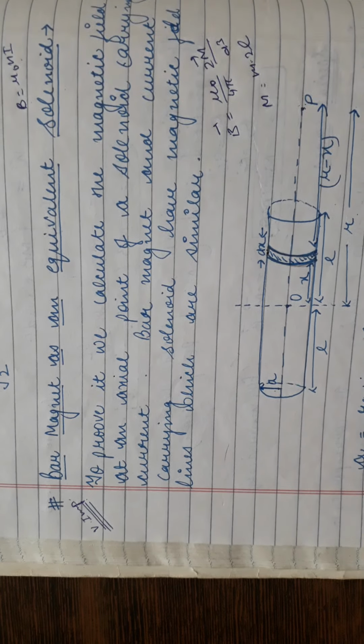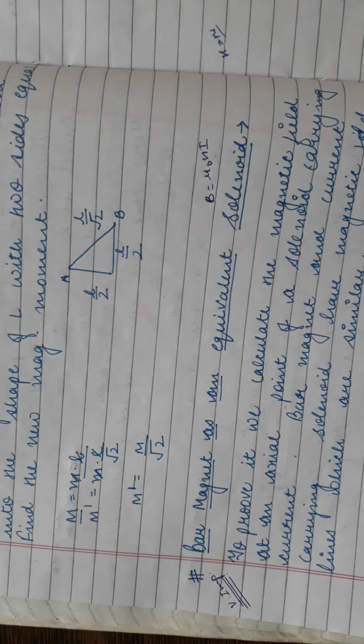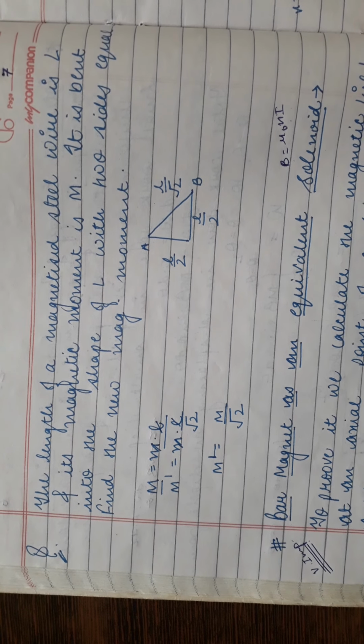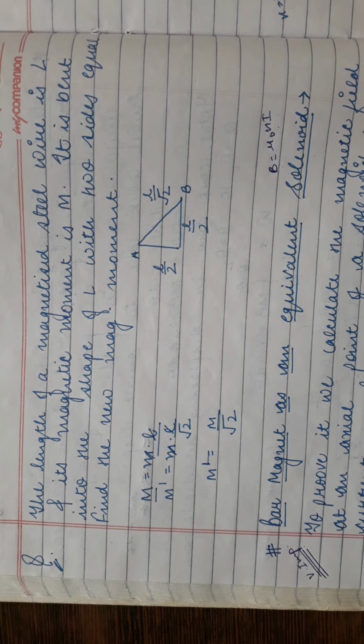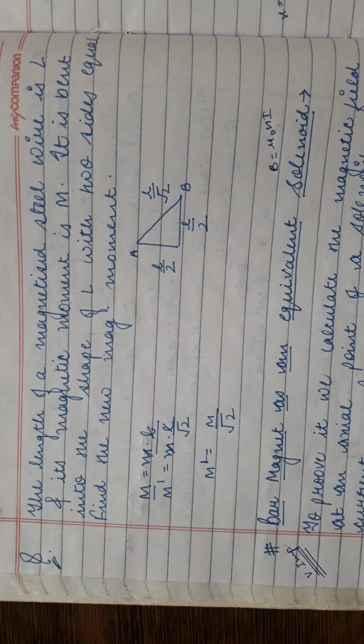Otherwise what will happen? The bar magnet will rotate. So in order to maintain the position, one numerical I have solved based on this magnetic dipole moment of a bar magnet. So you can solve this question. It is a very simple question.